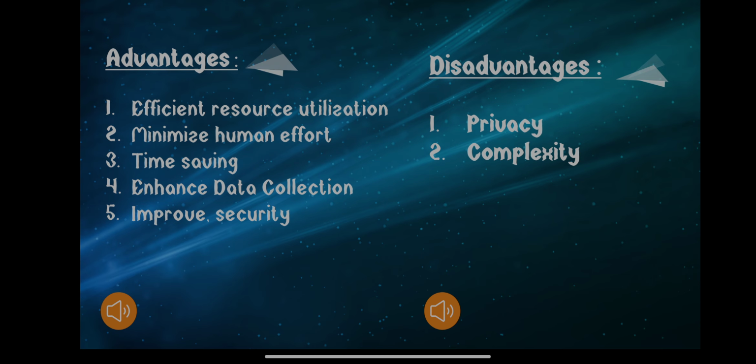Next disadvantage is complexity. Designing, developing, maintaining, and enabling the large technology of an IoT system is quite complicated. As we have seen in the advantages, if we want the complete benefit of the IoT devices that we are using, then it is important that we have proper knowledge about how to operate those devices, how to control those devices, so that we can get the required output.